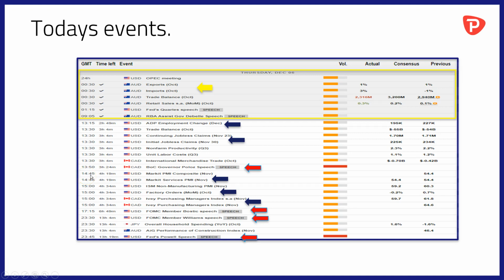Then at 14:55, we jump back over the border to the US for the release of market composite and services PMI out of the States for November, and that's accompanied 15 minutes later by the ISM non-manufacturing PMI survey for November. At the same time, we'll also get an insight into factory orders data for the month of October across the USA. Then it's the turn of the Ivey Purchasing Managers Index data for Canada for the month of November, again at 1500 GMT.